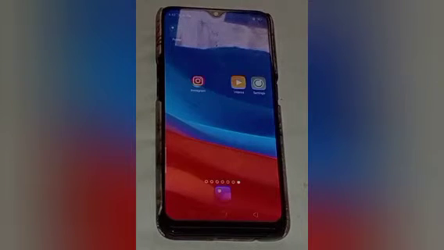So today's video title is how to change lock screen wallpaper in Oppo A16e. So let us start our video.